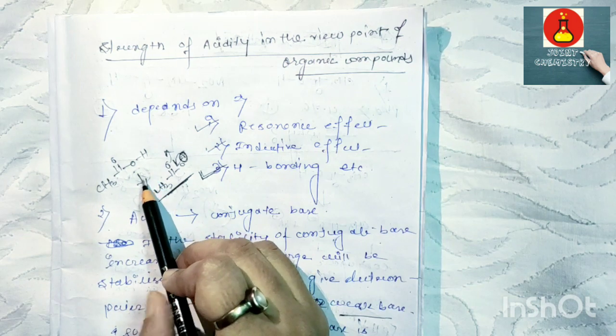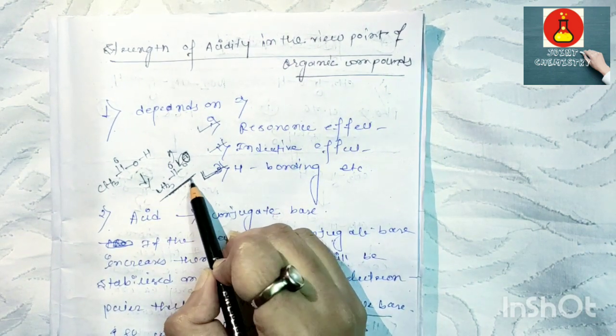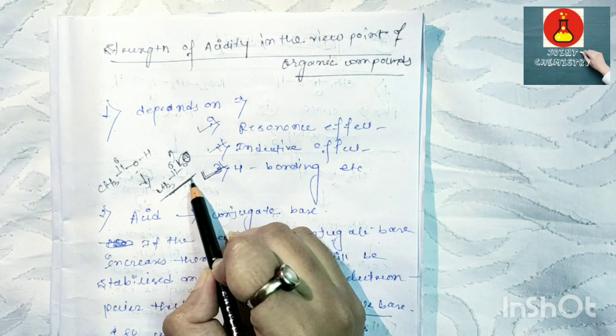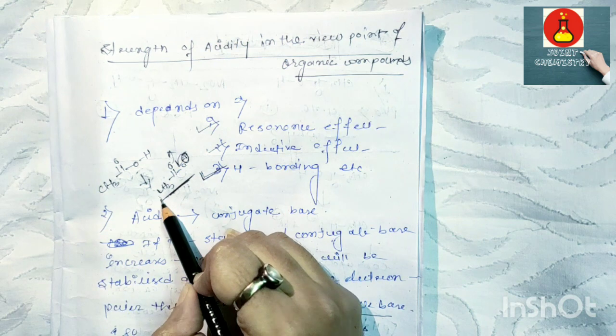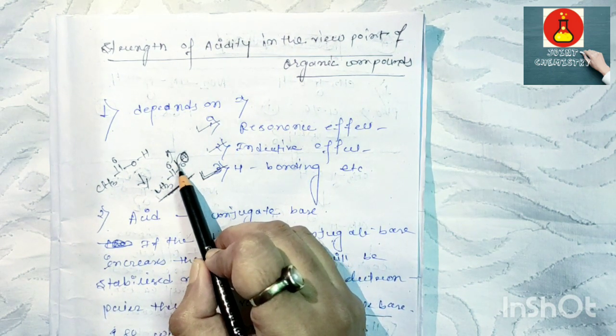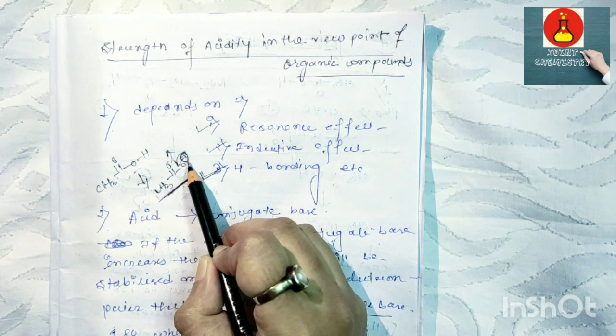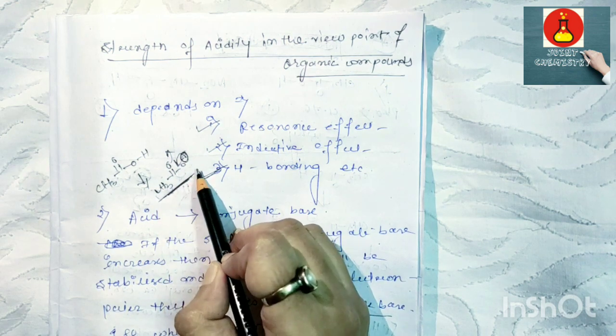CH3COOH is an acid and its conjugate base is CH3 C double bond O minus. Here the O minus goes into conjugation with the C double bond O, so this conjugate base becomes stabilized, and as the O minus goes into conjugation with the C double bond O, it cannot donate any electron pair, so it behaves as a weak base.